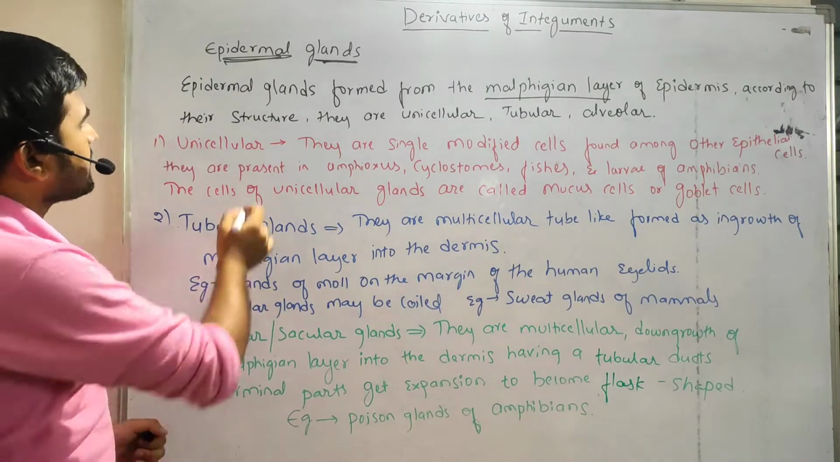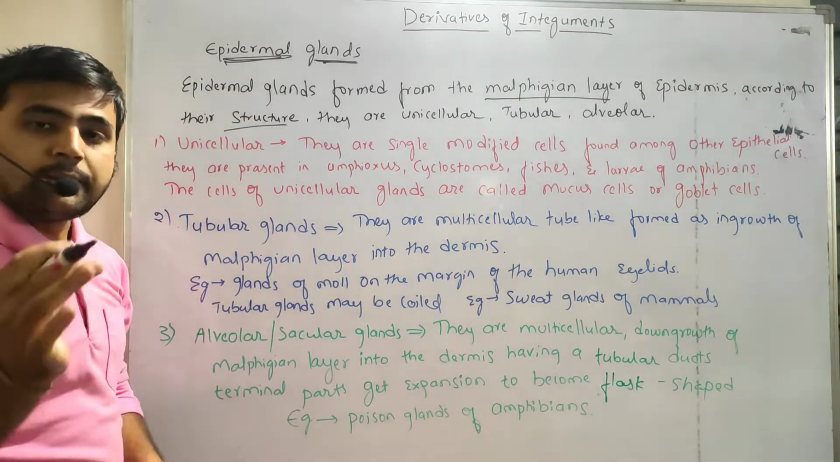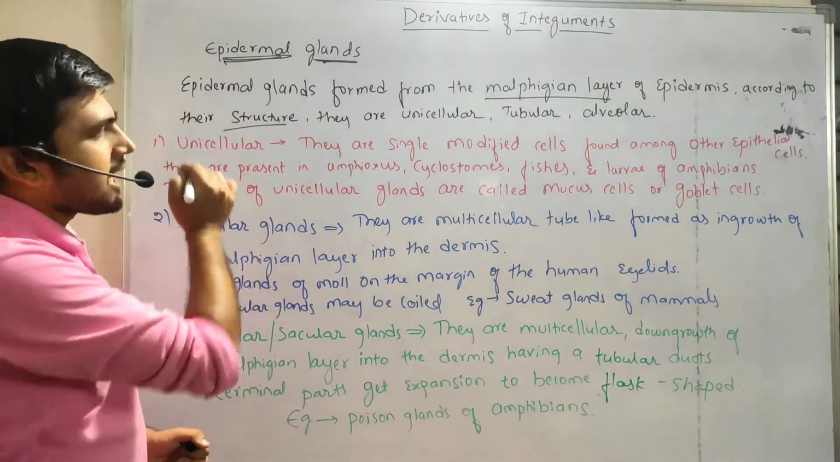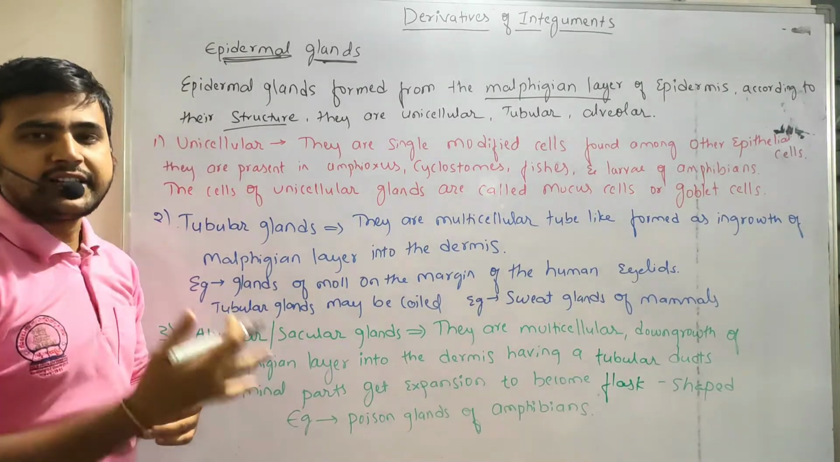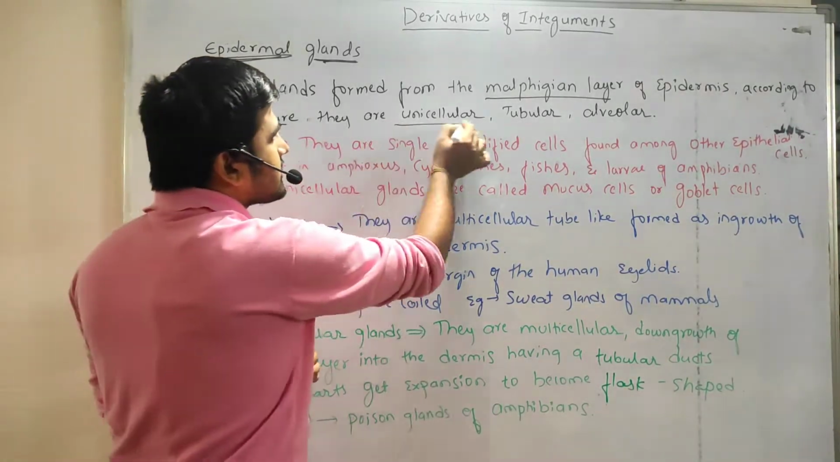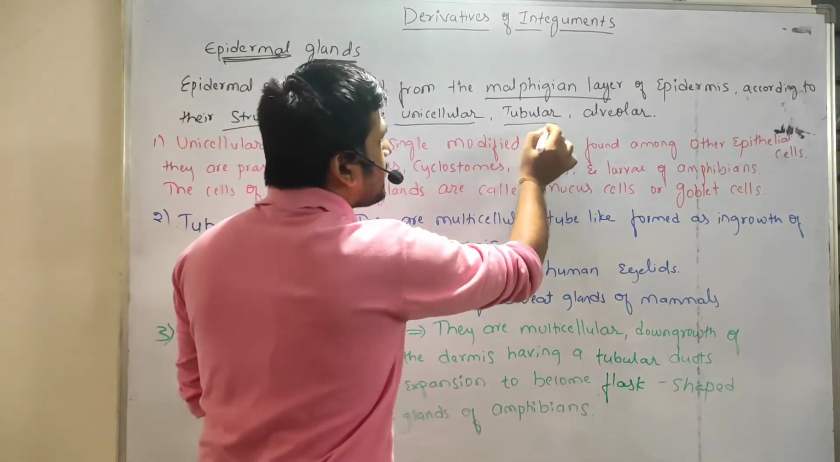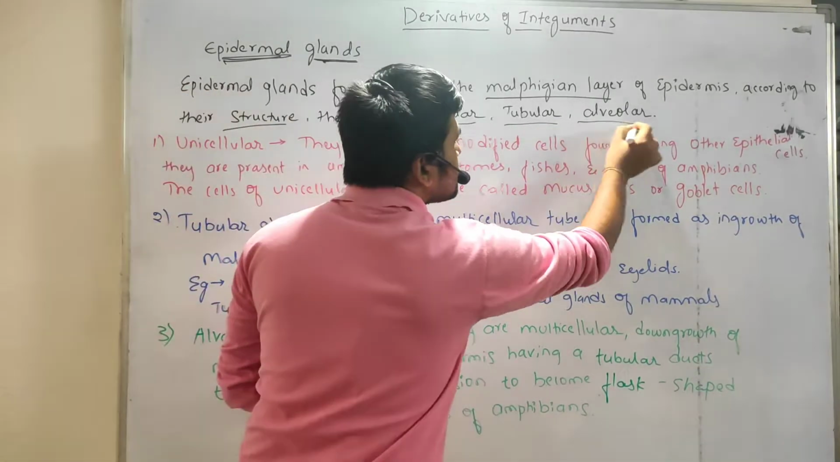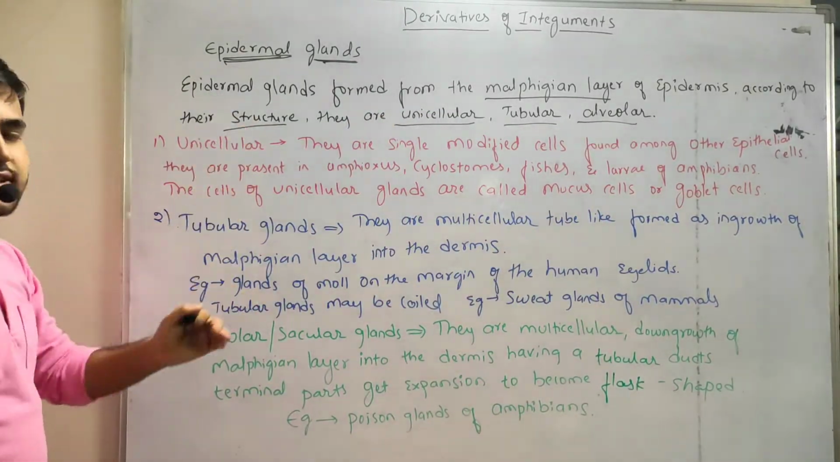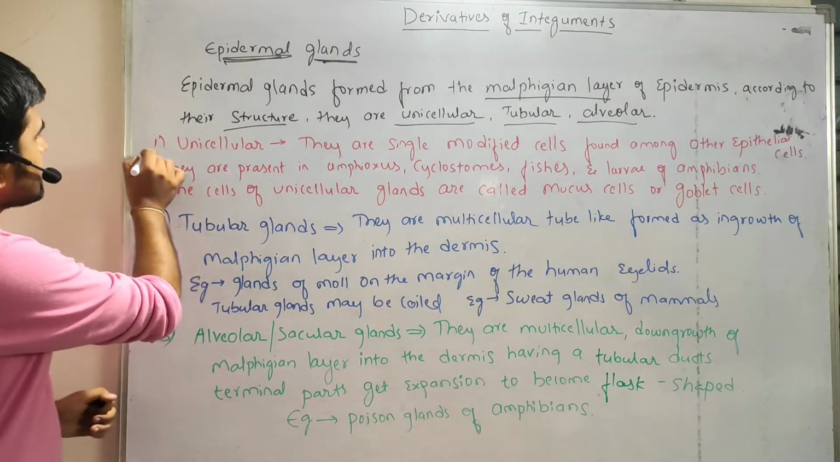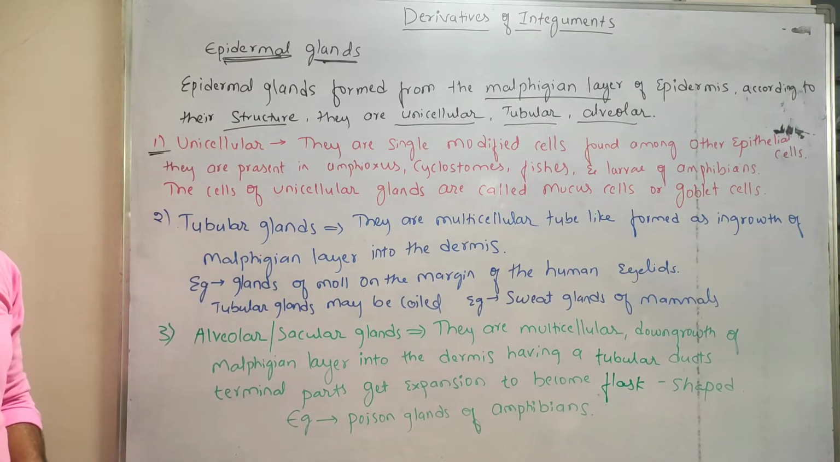Depending upon their structure, these epidermal glands can be divided. The first one is unicellular, the second one is tubular and the third one is alveolar. We will see them one by one. First is unicellular glands.